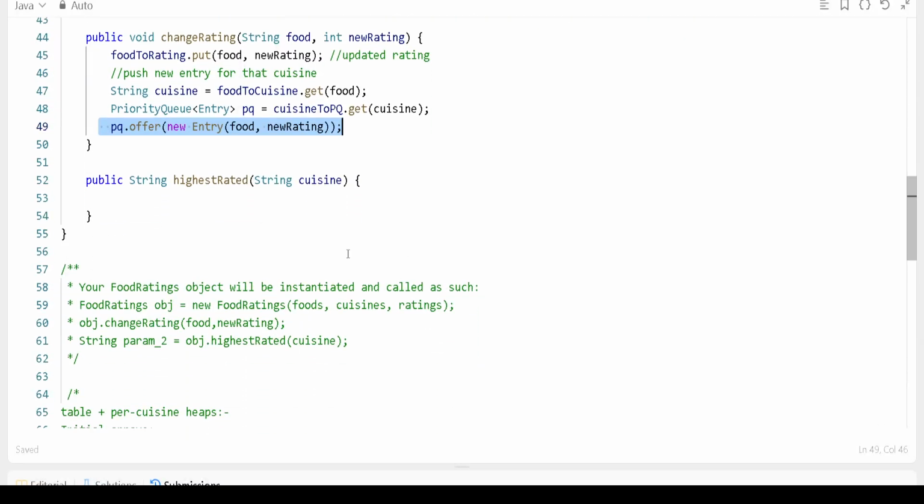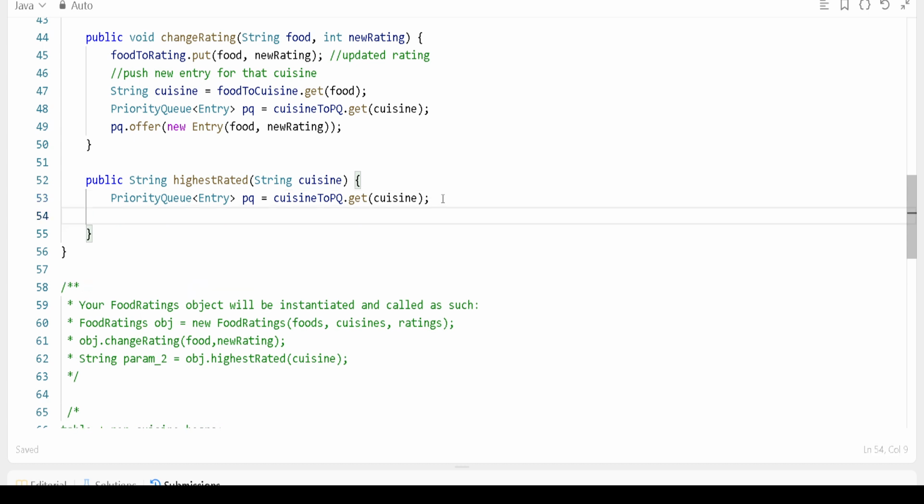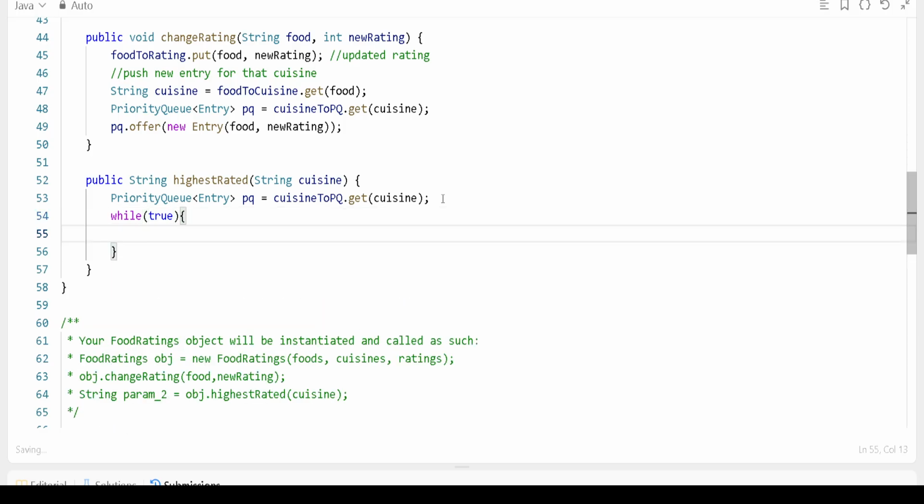Let's talk about the highest rating. So highest rating is also important. Very first, we'll get the cuisine name like this. We get the cuisine name that we have just done here. This cuisine name we will pass here, and we can get the priority queue. Now we have to do what? Once you have this, we'll make a while loop and say while true. And from the priority queue, you just do peek, get the peek value.